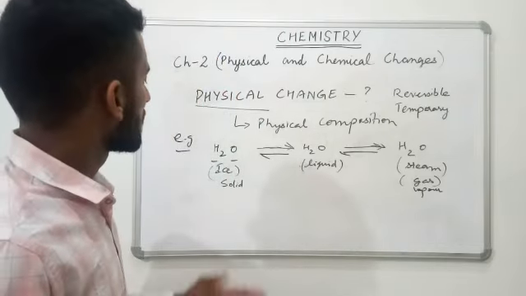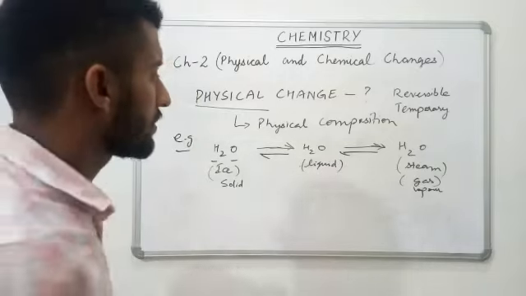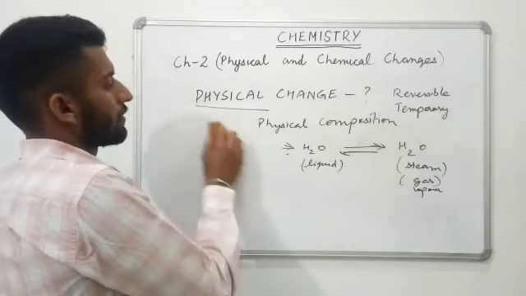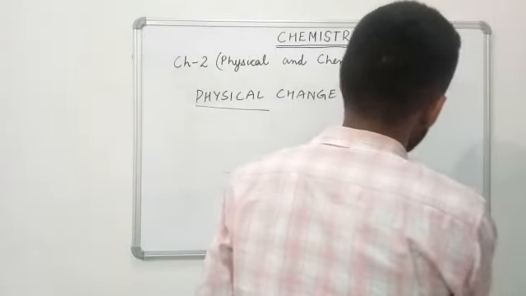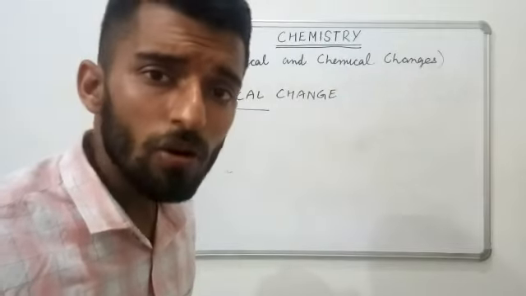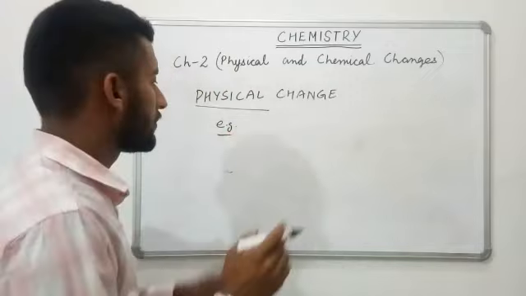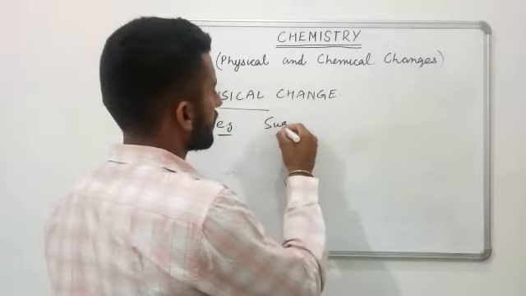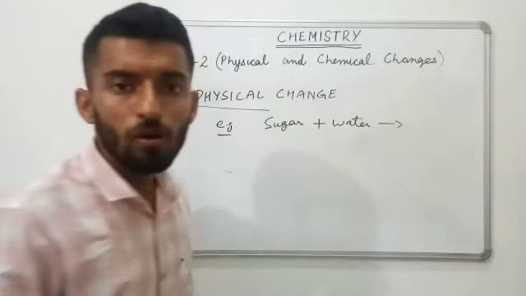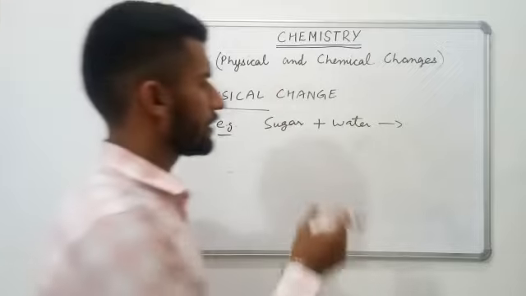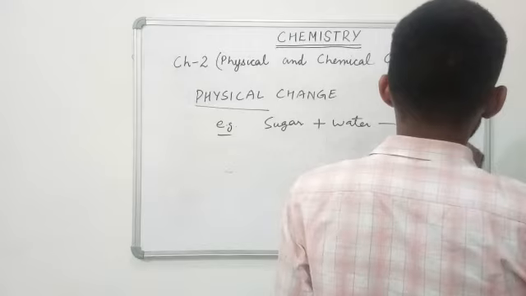After that, one more example, like dissolution of a substance. Dissolution means dissolving or mixing one substance into another. But this is not applicable for all substances. It is applicable for limited ones, like dissolving sugar into water. When sugar gets mixed with water, there is formation of a sugar solution.